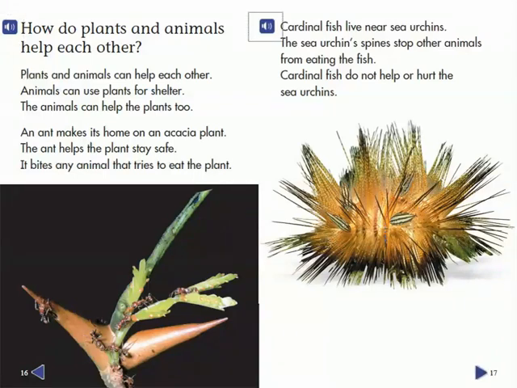Cardinal fish live near sea urchins. The sea urchin's spines stop other animals from eating the fish. Cardinal fish do not help or hurt the sea urchins.